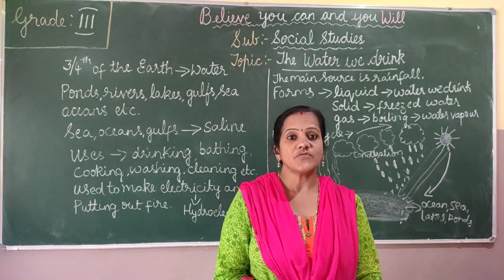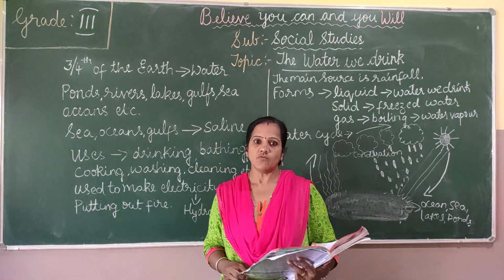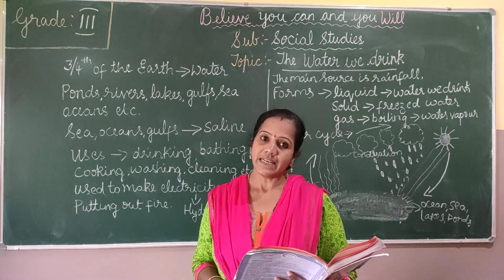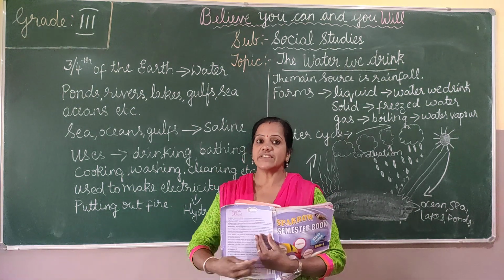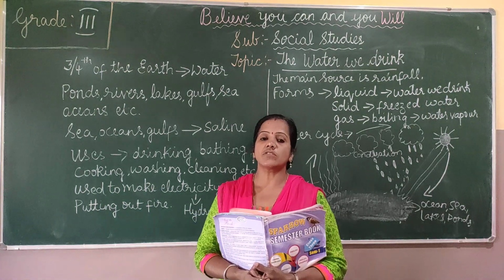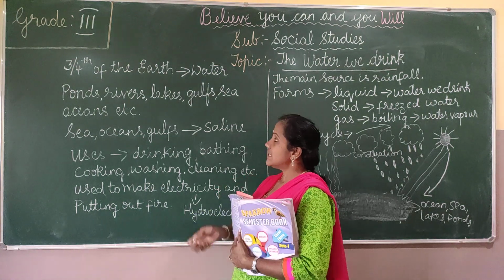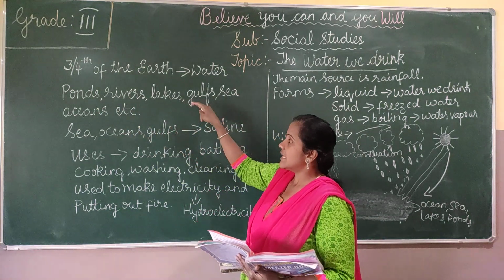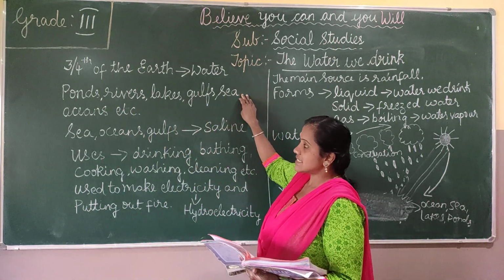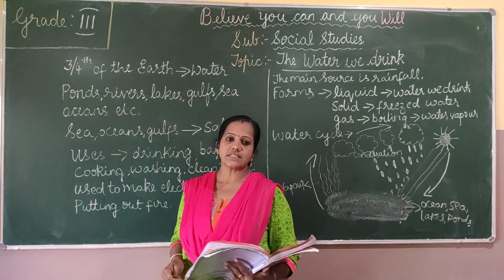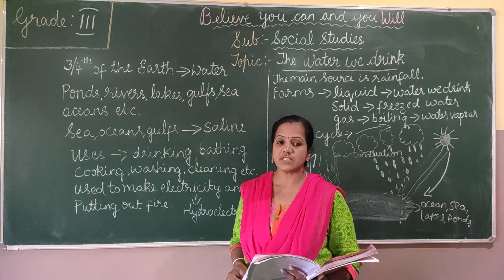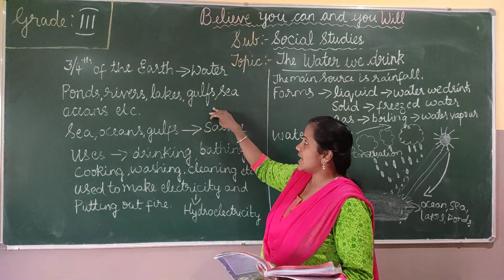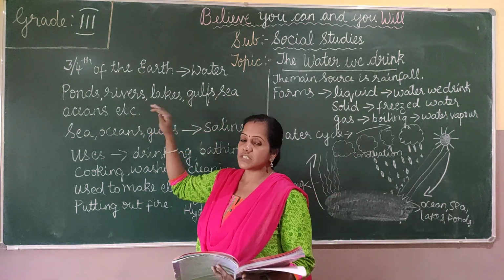So three-fourths of the earth is covered by water. Only one-fourth of the earth is covered by land. So where do we find this water? The water is found in ponds, rivers, lakes, gulfs, seas, oceans, etc.